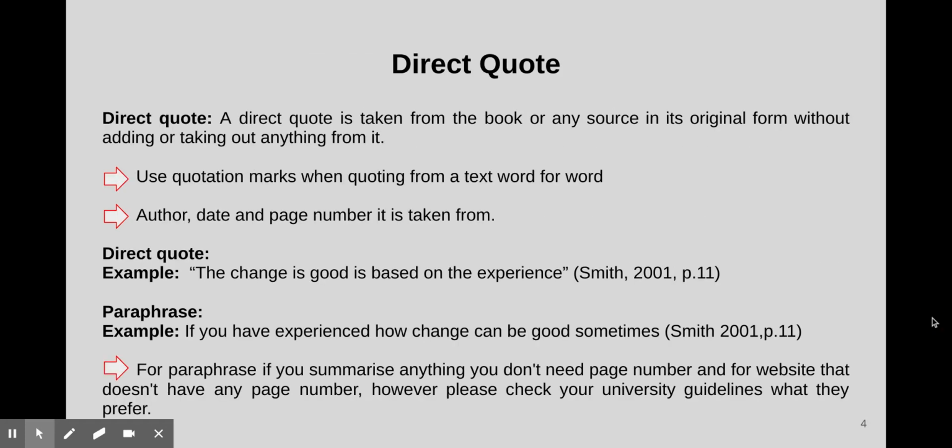Let's see direct quotes now. A direct quote is taken from a book or any source in its original form, without adding or taking out anything from it. Use quotation marks when quoting from a text word for word, with the author, date, and page number it is taken from. For a paraphrase or summary, you don't need a page number, and a website that doesn't have any page number doesn't need one either. However, please check your university guidelines for what they prefer.